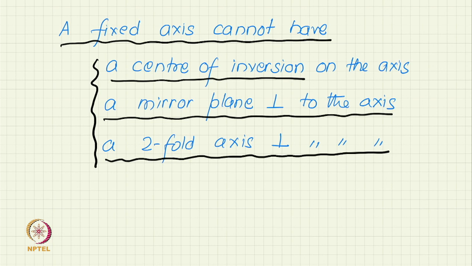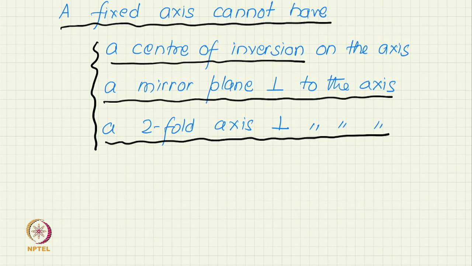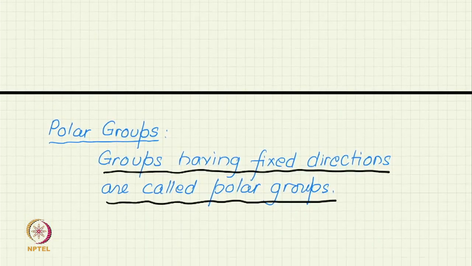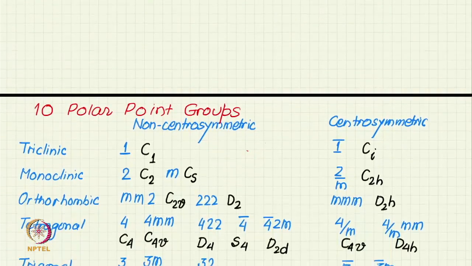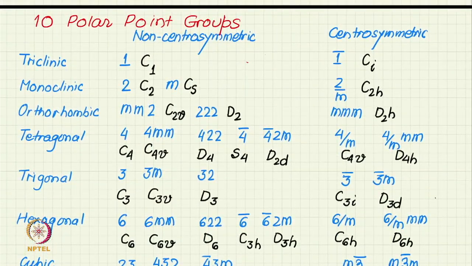Even if it does not have these symmetry operations, if there is some other rotation axis which is inclined to the axis, it happens for example in cubic crystal, that also will not be a fixed axis, because the inclined symmetry axis will rotate the axis which we are considering. So, finally, we have to look for groups which are having these fixed axes, and it turns out that there are only 10 such groups.